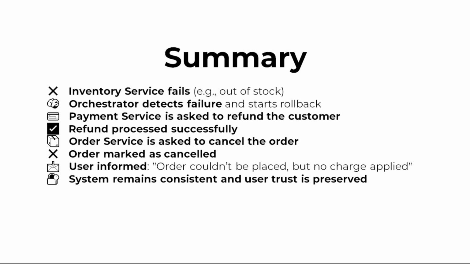It all kicks off when the inventory service fails, maybe because the stock's gone or the service itself just decided to take a nap. The orchestrator instantly spots a failure and says, nope, we are not going any further. It then fires up the compensation process. First stop, the payment service. Please refund the customer. Refund goes through, no money lost. Next, the order service gets a call. Cancel order. Database updated, order marked as cancelled.